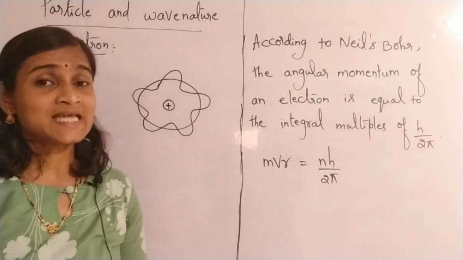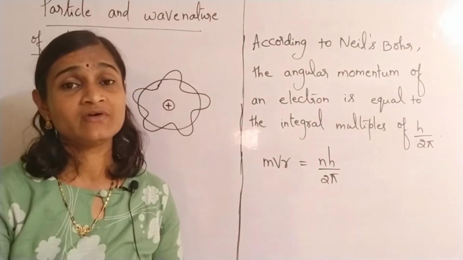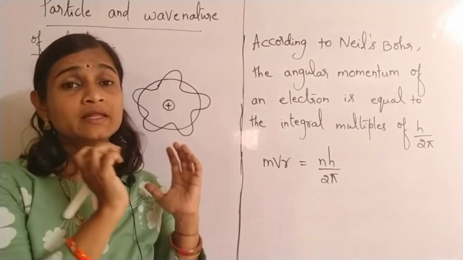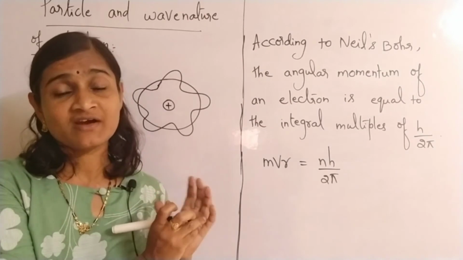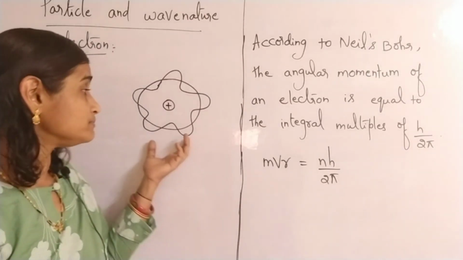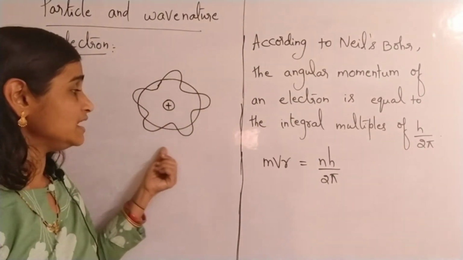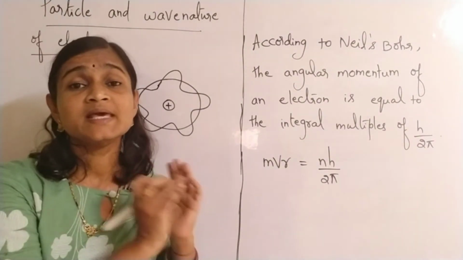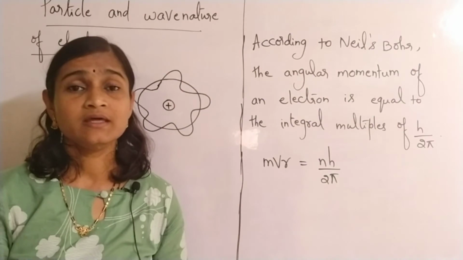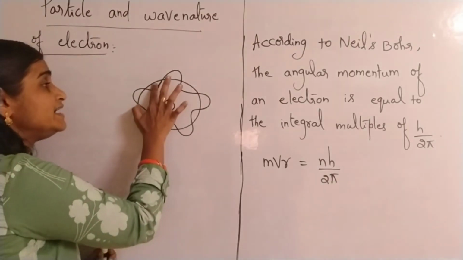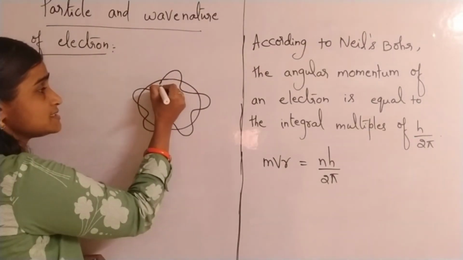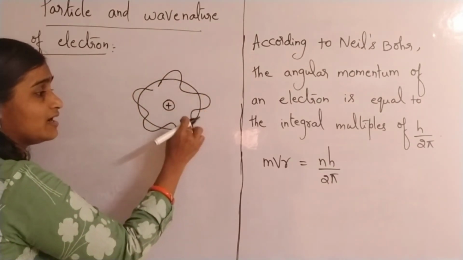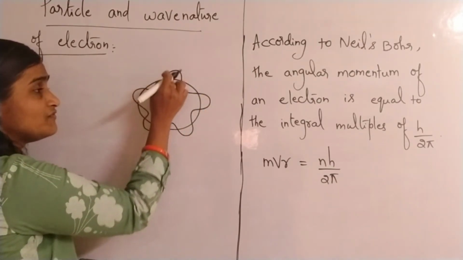Do you know what a standing wave or stationary wave is? It means the crests and troughs are formed at equal distances, and all of them are in the same phase. Suppose this is one end of an electron wave, traveling around the nucleus in the form of a wave.